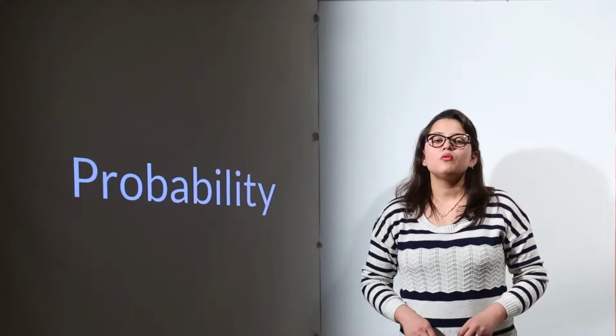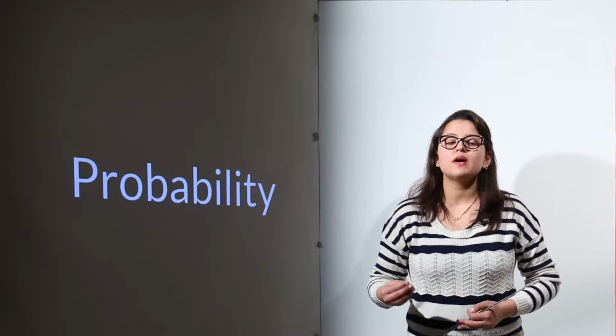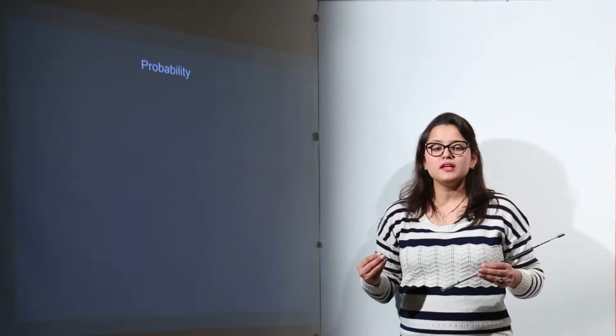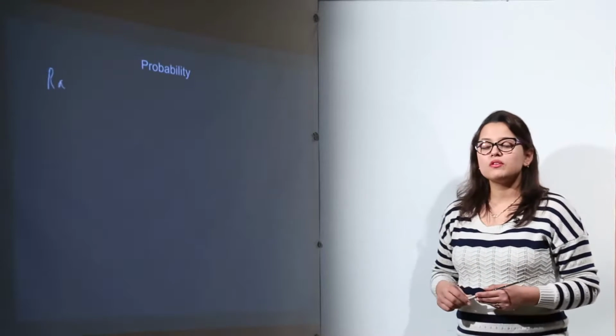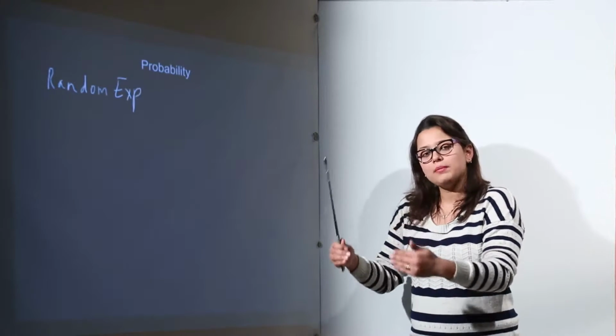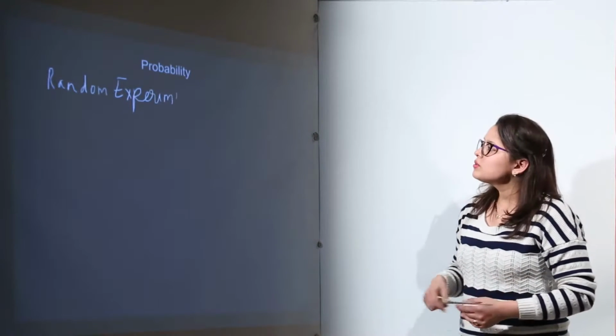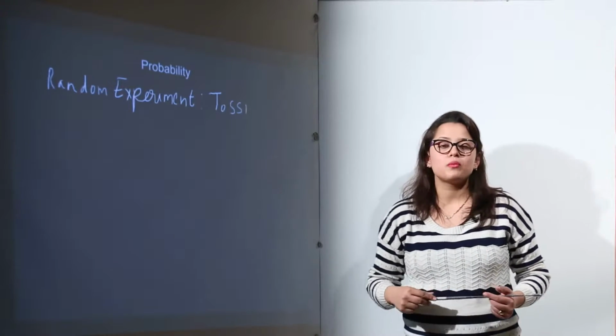Probability. Now what is probability? Probability is, as we discussed, a numeric value given to any event happening or not happening. The numeric value defines what the chances are of anything happening or not happening. So I will be dealing with random experiments for the calculation of probability.